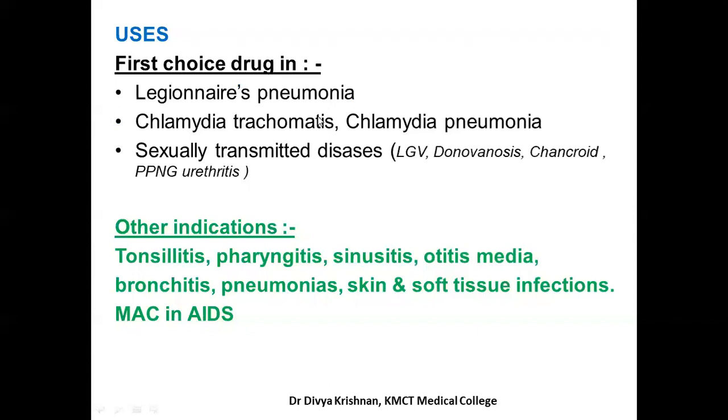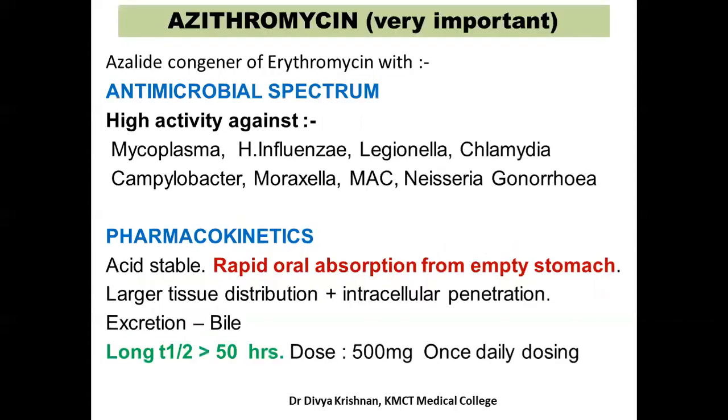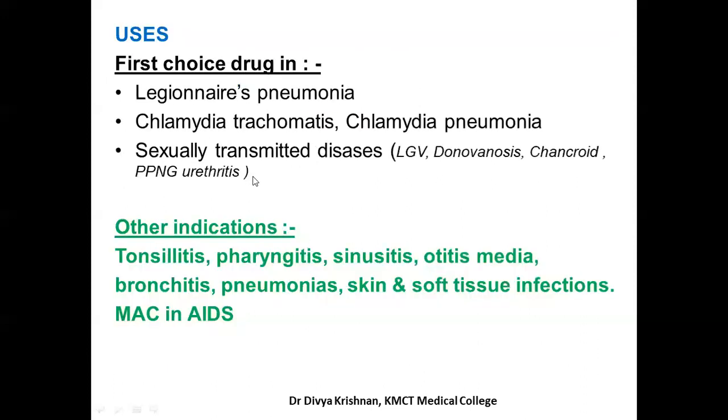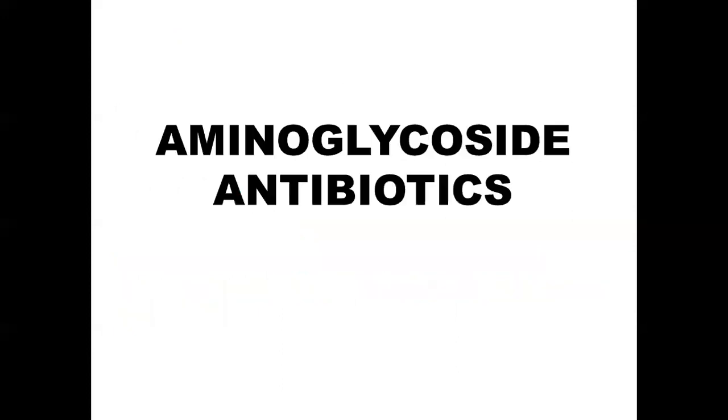So azithromycin also you can remember as a short note. If you have to write a short note on azithromycin, what will you write? It's an azalide congener of erythromycin. Then you write the mechanism of action, which is common to all the macrolides. Then you write the antimicrobial spectrum on which it has higher activity. Then you mention the pharmacokinetics. Then you mention the uses and adverse drug reactions. It does not have any significant adverse drug reactions or drug interactions. This is the way you have to write a short note on azithromycin. So with that, we finish the macrolide antibiotics.